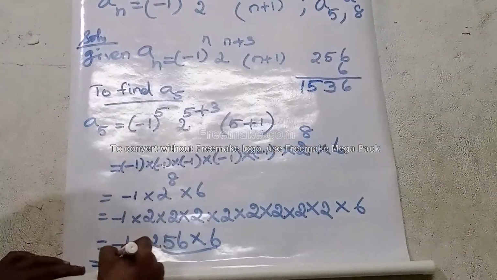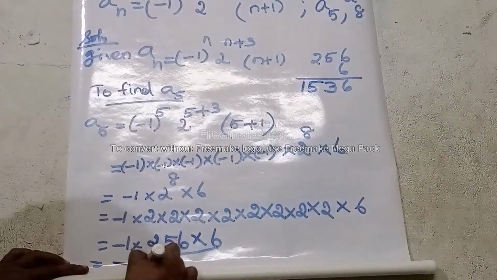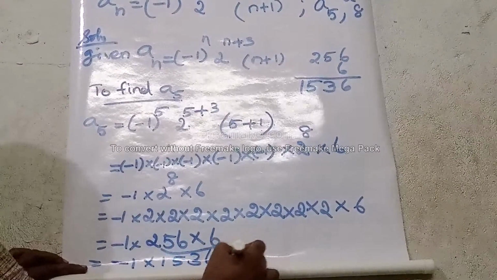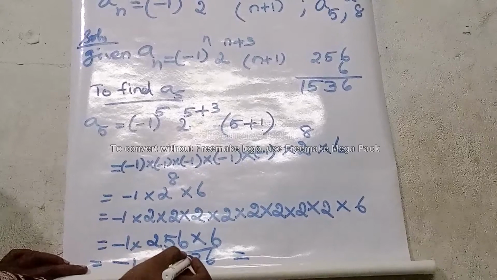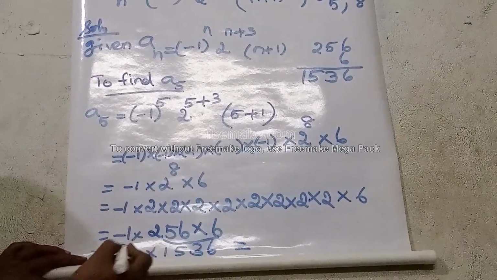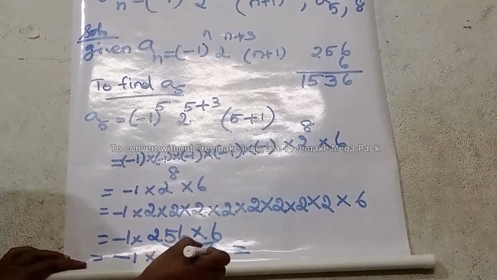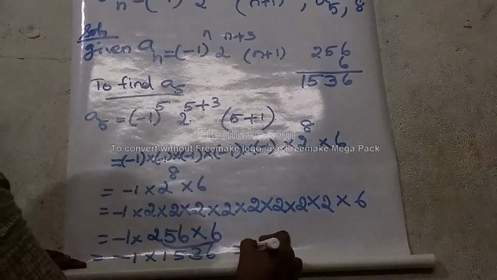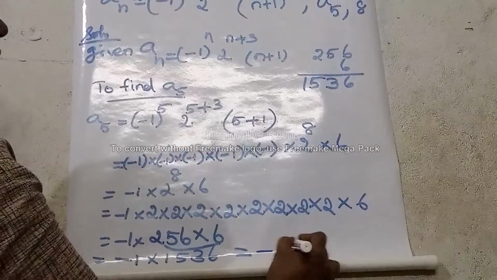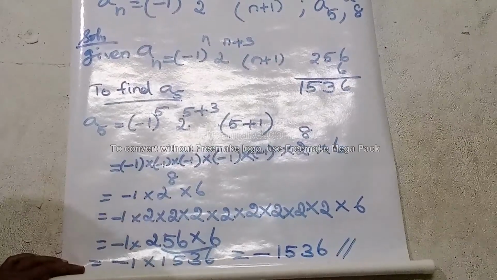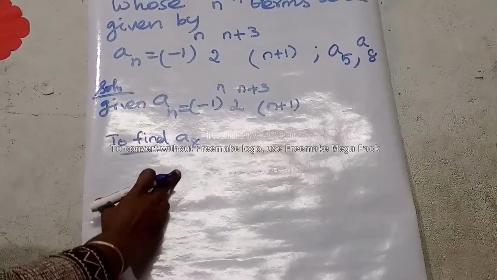So minus 1 into 1536, and 1 into any value is that same value, but here minus 1 into 1536, so we get minus 1536. Okay, understood?